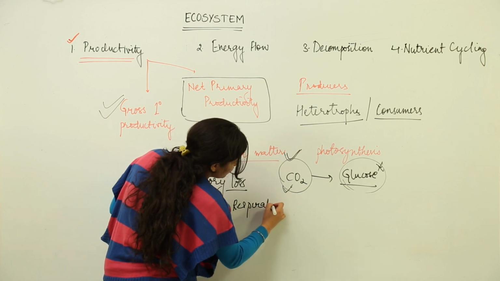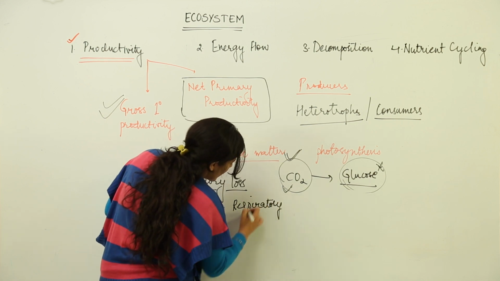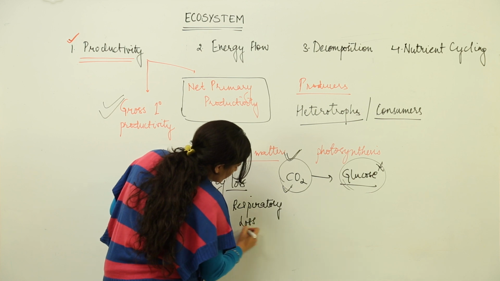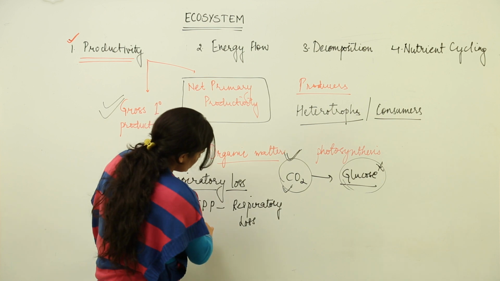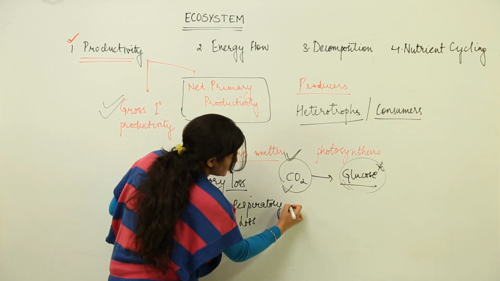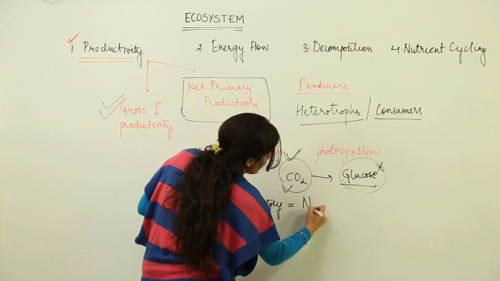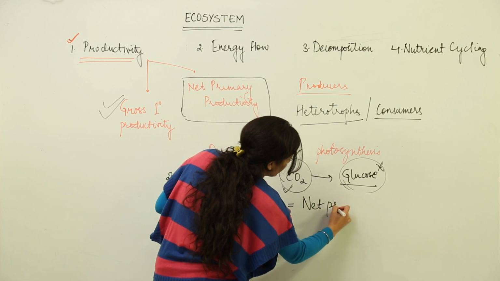Some of the glucose they must have used for their own survival as well, because nobody comes and gives them food. They make their own food, they utilize their own food. So GPP minus respiratory loss would be net primary productivity.